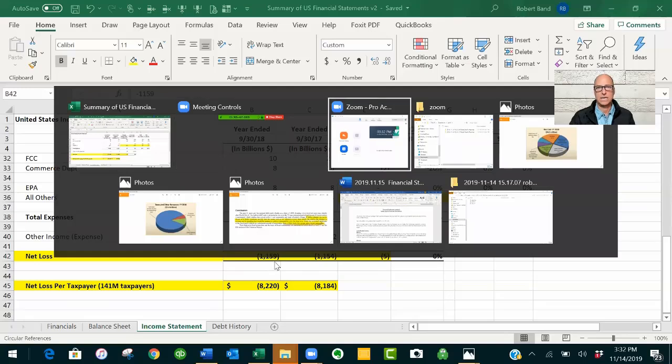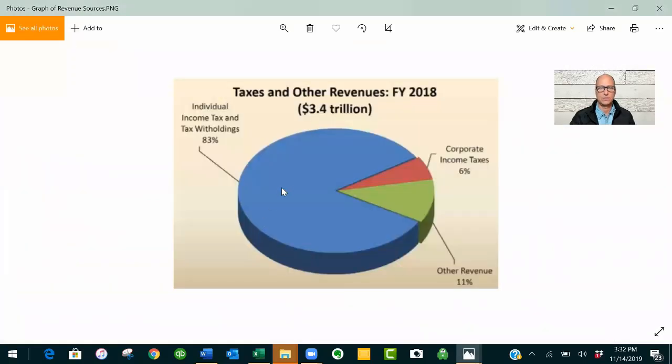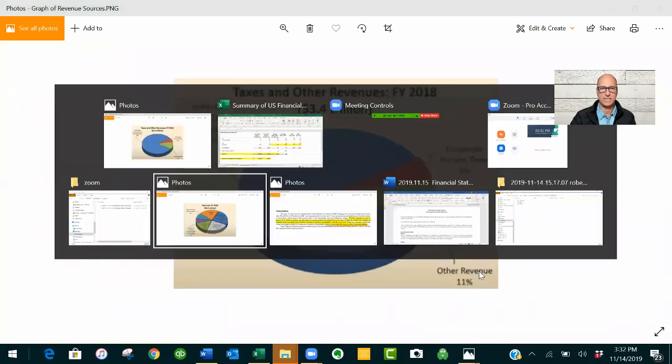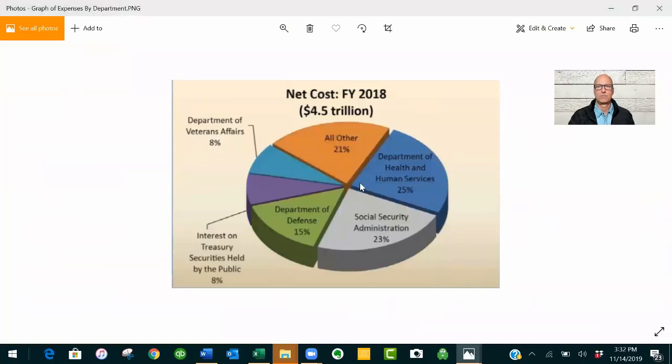Now, let's look at a breakdown of revenue. So here you see what I just said. Individual income tax accounts for 83% of revenue, corporate tax only 6%, and other revenue is 11%. That's the breakdown of our revenue. Now, on expenses, if we look at the biggest, it's 25% of all spending is health and human services, which includes Medicare, Medicaid.